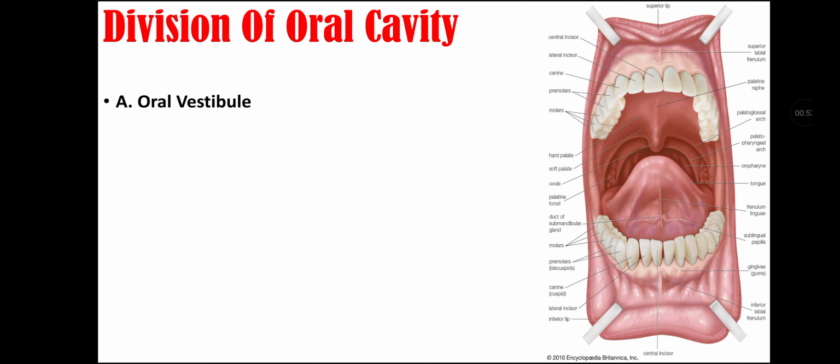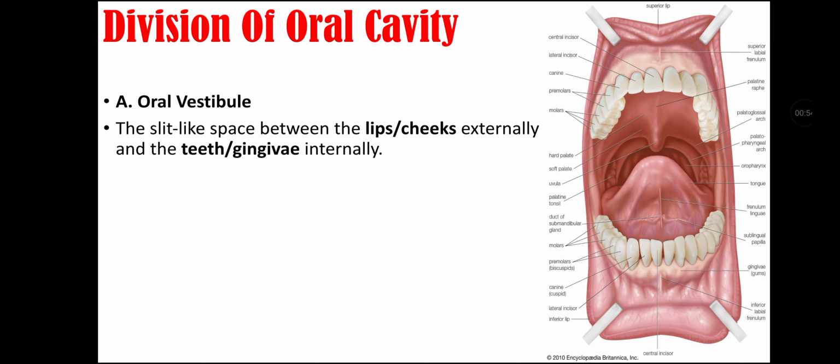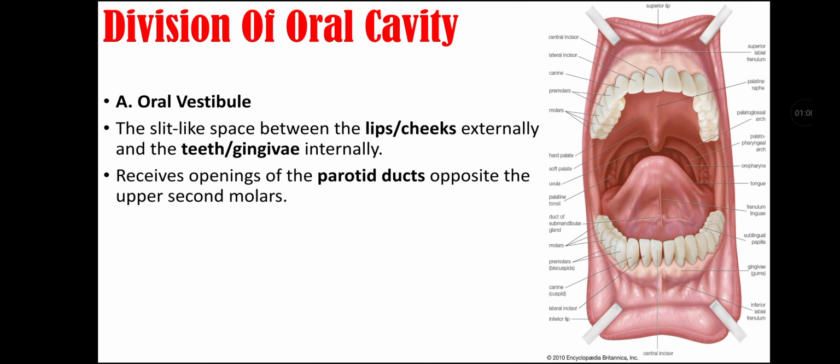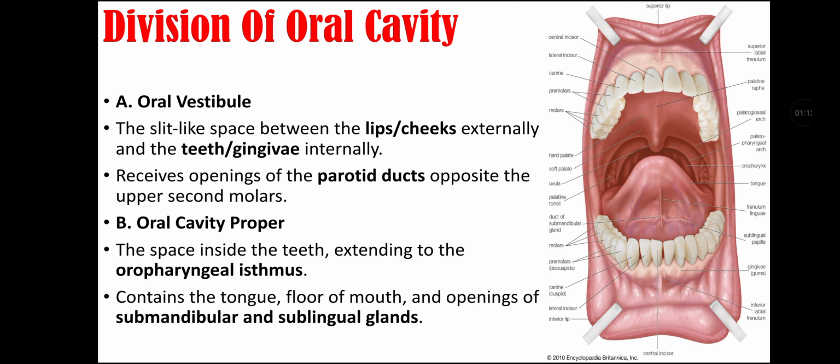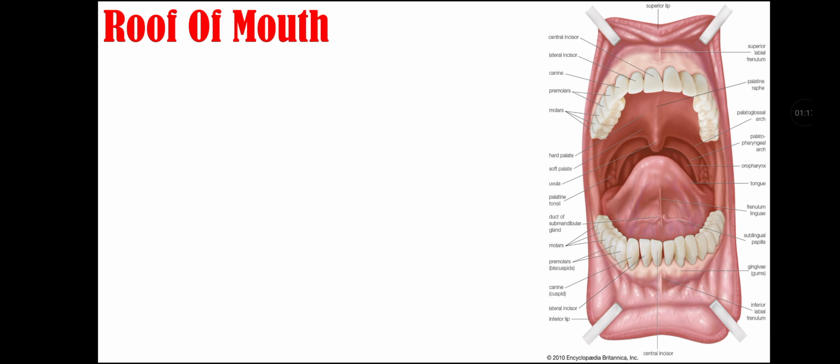Division of the oral cavity. It is divided into the oral vestibule, that is the slit-like space between the lips and cheeks externally and the teeth and gingiva internally. It receives the opening of the parotid duct opposite the upper second molars. The second division of the oral cavity is the oral cavity proper. It is the space inside the teeth that extends to the oropharyngeal isthmus. It contains the tongue, floor of the mouth and openings of the submandibular and sublingual glands.